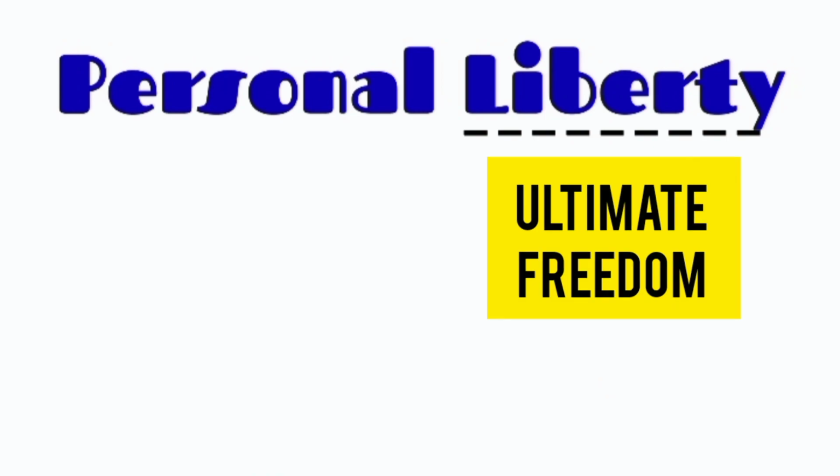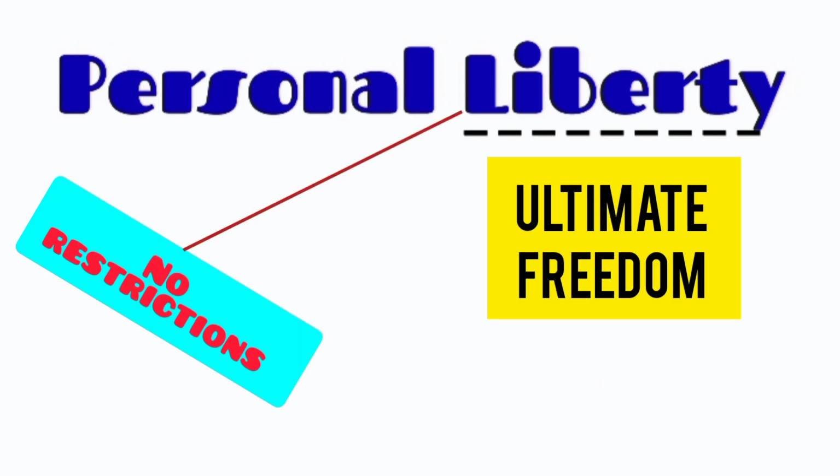Liberty means the ultimate freedom, which means when there is liberty, there cannot be any restrictions. So when a person is given liberty, he can do whatever he wants. When we live in a society, liberty cannot be granted to the people because when a person enjoys his liberty, he may interfere with the rights of others. Thus, in a society, liberty must be limited. So when liberty is limited, that becomes freedom.